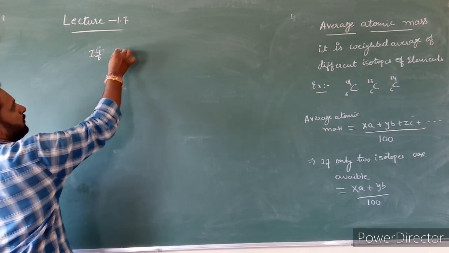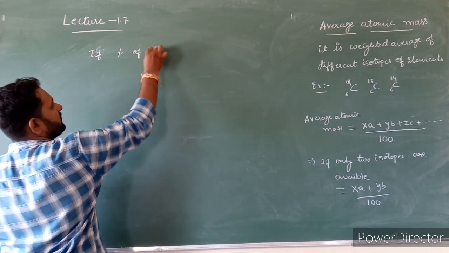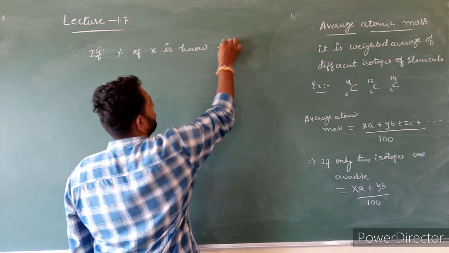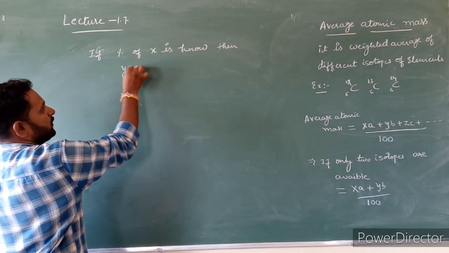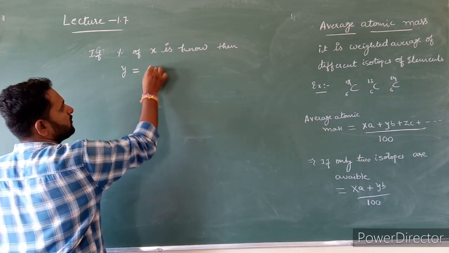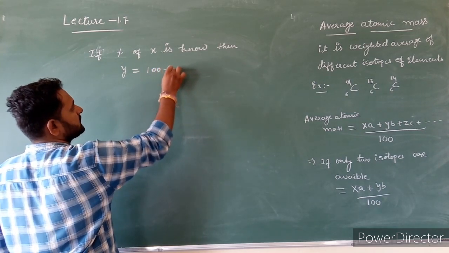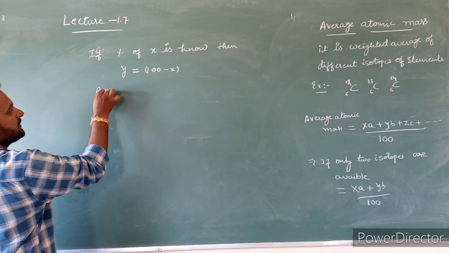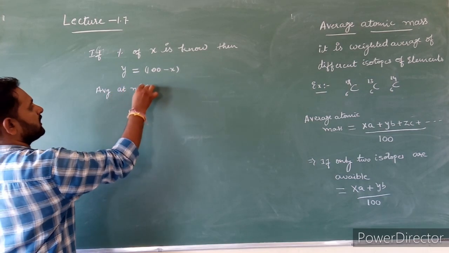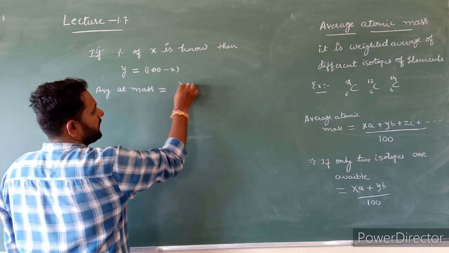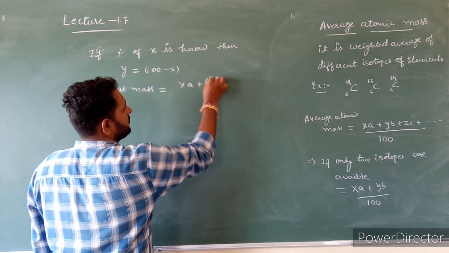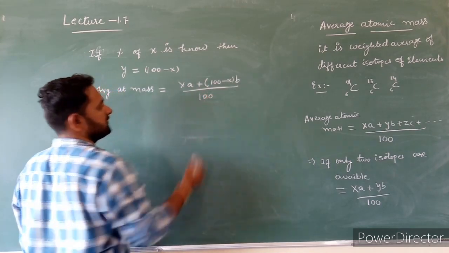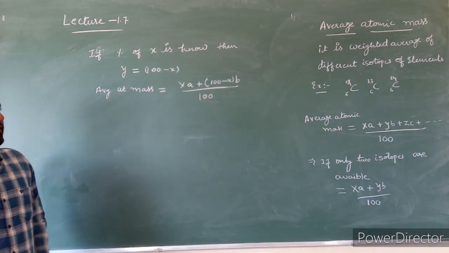If the percentage of x is known, then y is equal to 100 minus x. Then the average atomic mass formula is x into A plus (100 minus x) into B divided by 100. This is the formula to calculate average atomic mass.